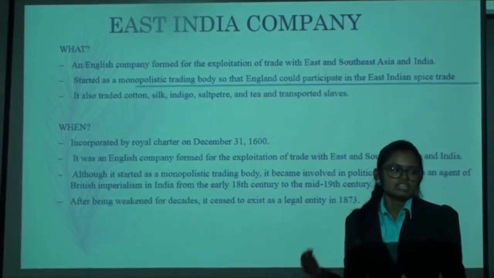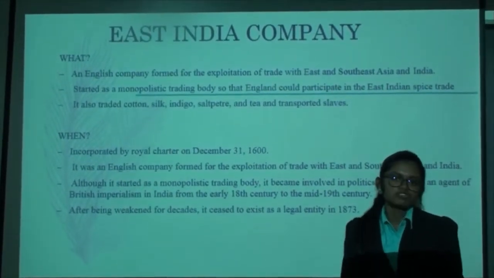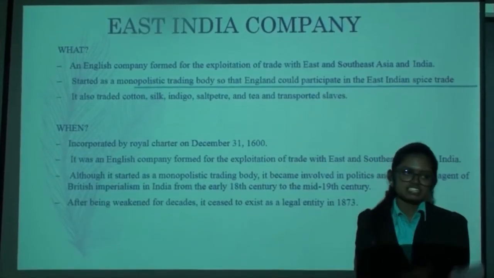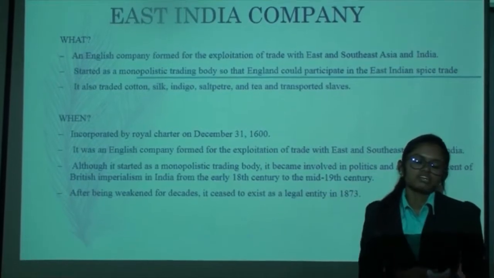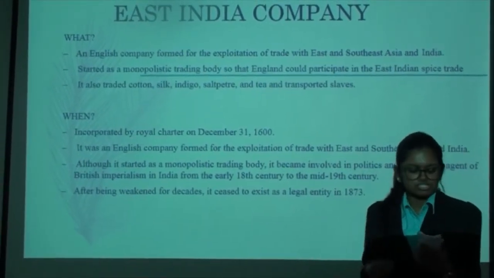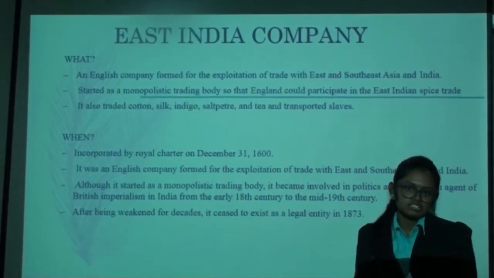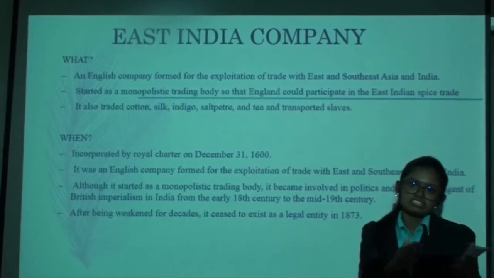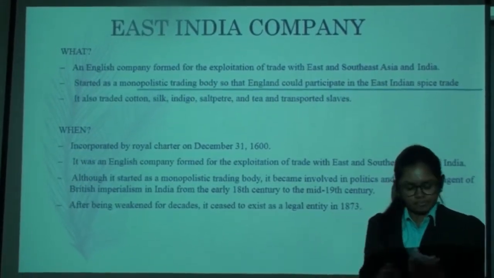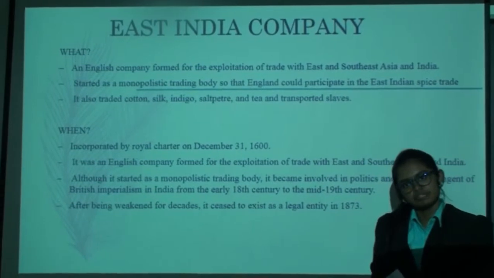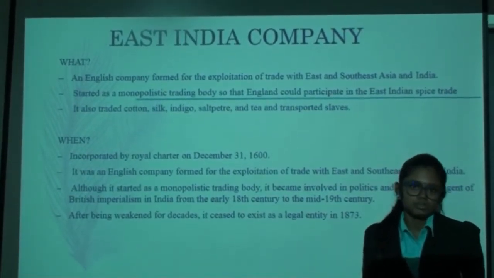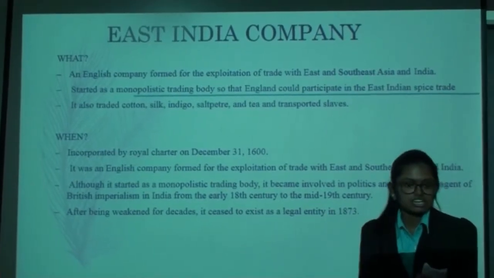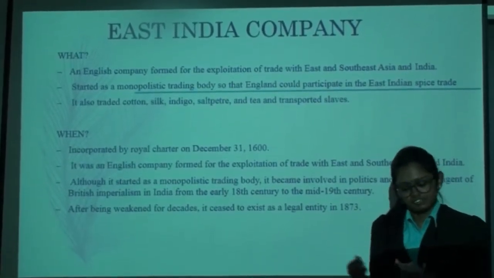The East India Company is an English company formed for the exploitation of trade with the East, Southeast Asia and India. It was started as a monopolistic trading body so that England could participate in the East Indian spice trade. The East India Company also traded cotton, silk, indigo, saltpeter, tea, and also transported slaves.